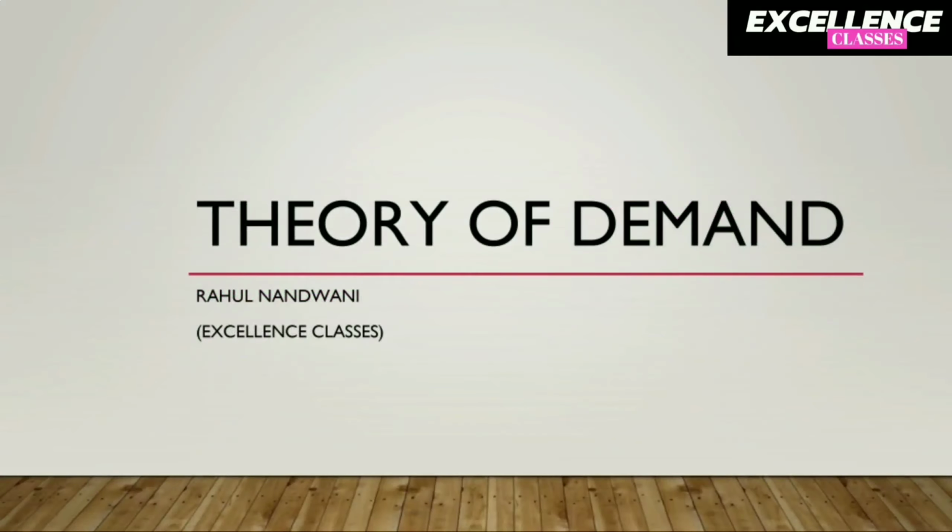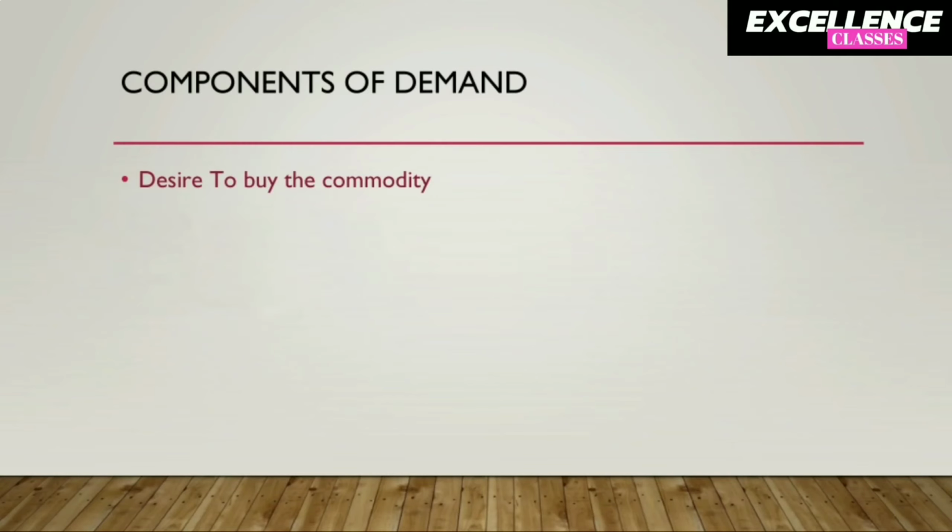So our chapter is theory of demand. Rather than just reading and mugging up the definition, I just want you to understand the three components and two elements of demand. The three components of demand are desire to buy the commodity, willingness to pay, and ability to pay. Desire to buy a commodity means the commodity we wish to buy.